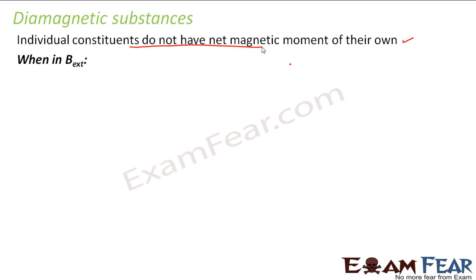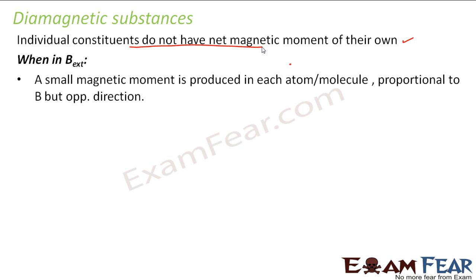But let us suppose a diamagnetic substance is just lying on the table. It doesn't have any magnetic moment as a whole. But when you apply an external magnetic field, what happens? A small magnetic moment is produced in each atom or molecule, proportional to the magnetic field but in the opposite direction. That means by applying an external magnetic field, we can magnetize a diamagnetic substance, because as such it does not have a net magnetic moment and is therefore not magnetized.